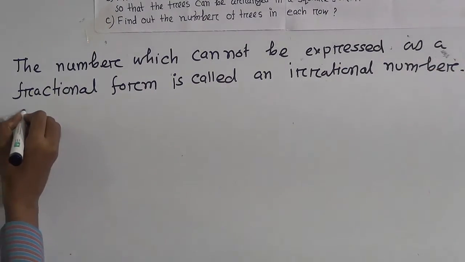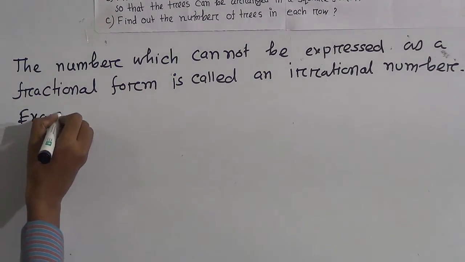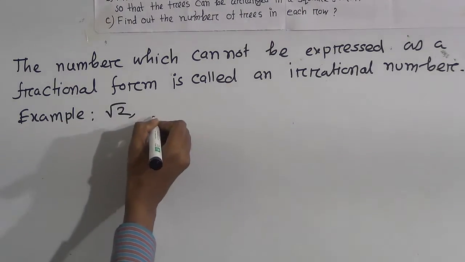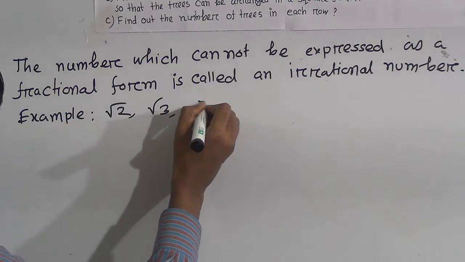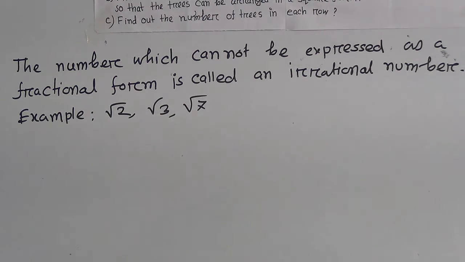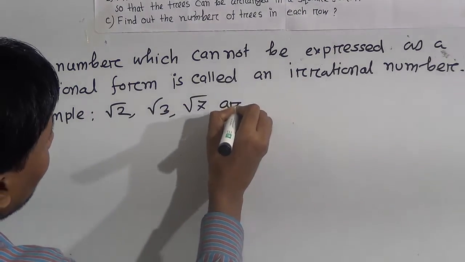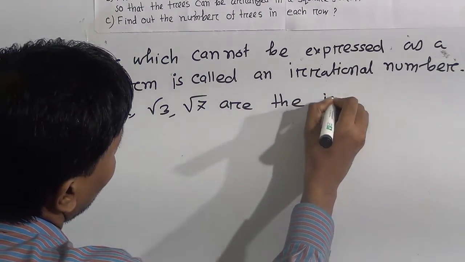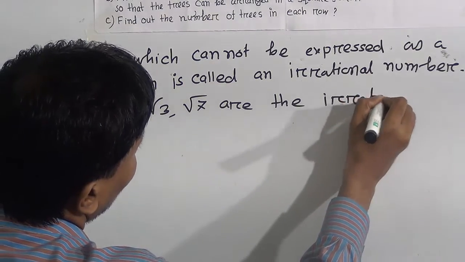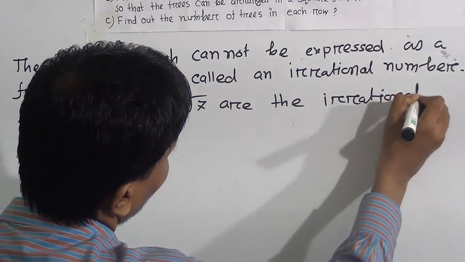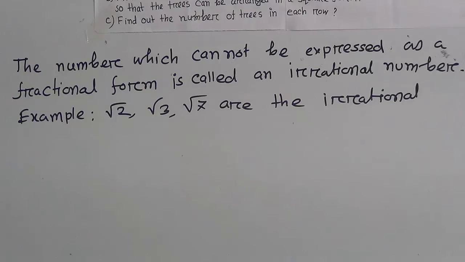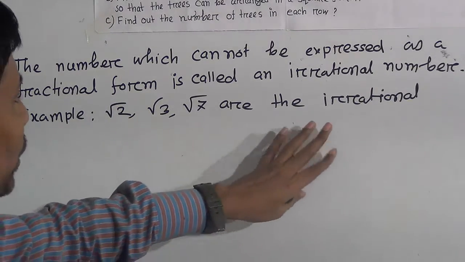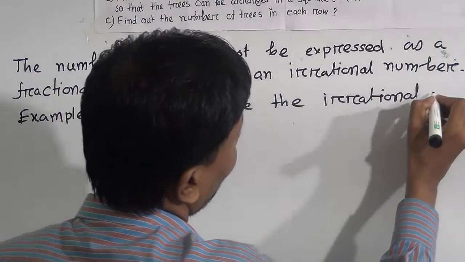Example: suppose root 2, root 3, root 7 are irrational. Root 2, root 3, root 7 are the irrational numbers.